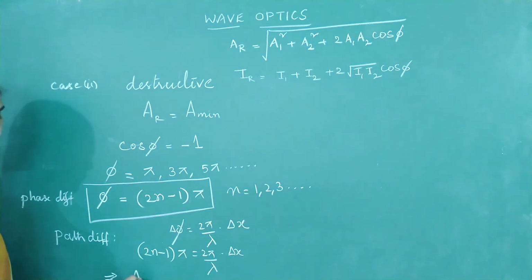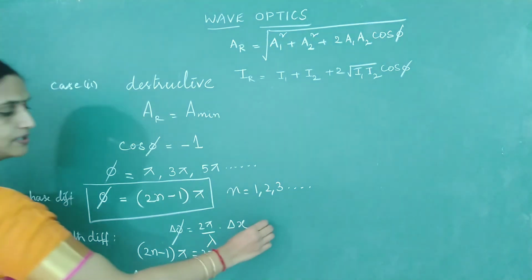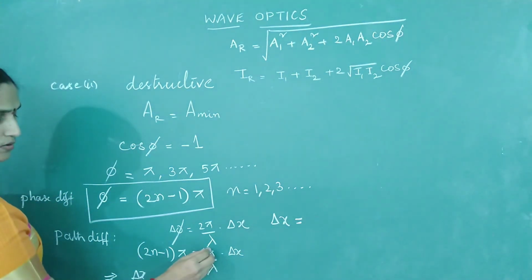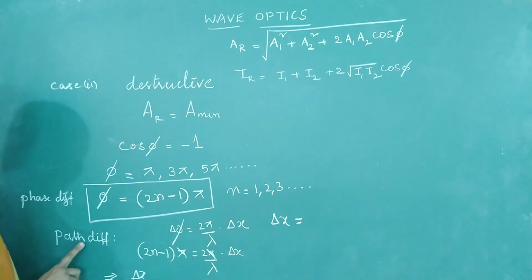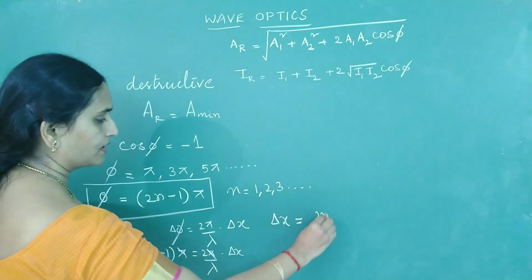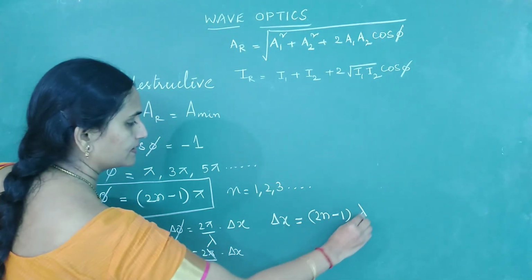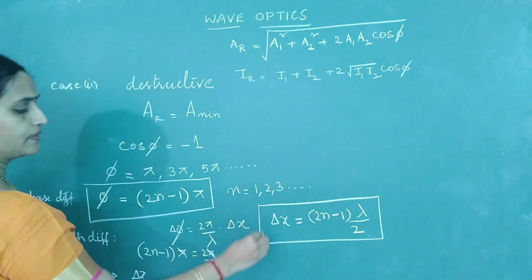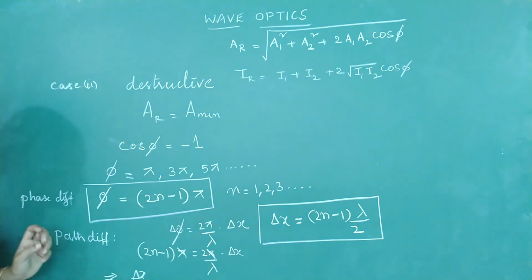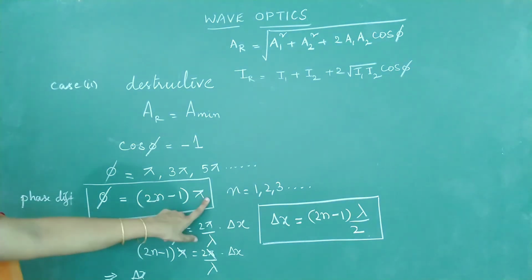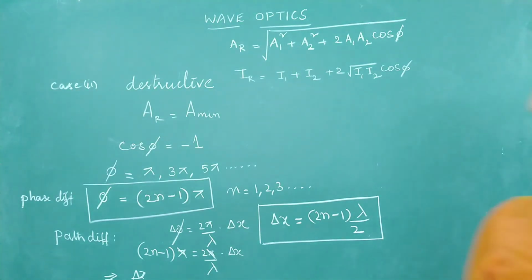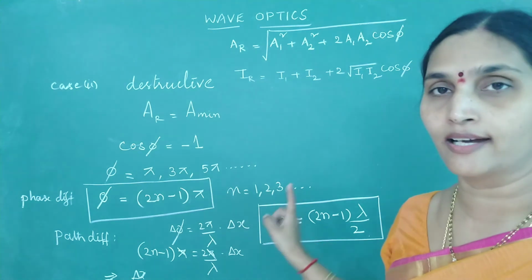This implies delta x should be 2n minus 1, and pi will anyway get cancelled. What is the condition for path difference for destructive interference? Path difference should be 2n minus 1 lambda divided by 2. So this is the condition for destructive interference to occur. Phase difference should be an odd multiple of pi. Path difference should be 2n minus 1 lambda by 2. Remember, n takes values 1, 2, 3 and so on.